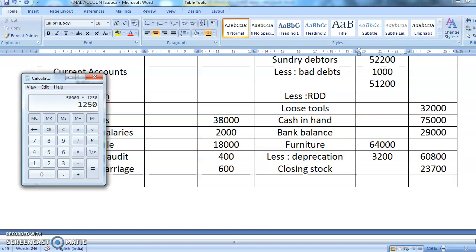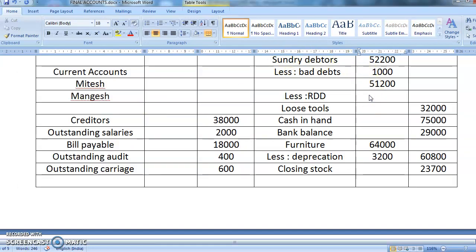So 3% of remaining is 51,200 into 3%. What is the 3%? It is 1536. So here you will have 1536 as your 3%, and then you will minus it.